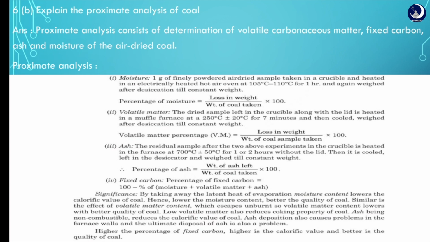The percentage of ash is the weight of ash left divided by the weight of coal taken into 100. Percentage of fixed carbon is calculated as below, that is 100% minus percentage of moisture plus volatile matter plus ash. Significance: the higher the percentage of fixed carbon, the higher is the calorific value and better is the quality of coal, and higher is the rank of coal.